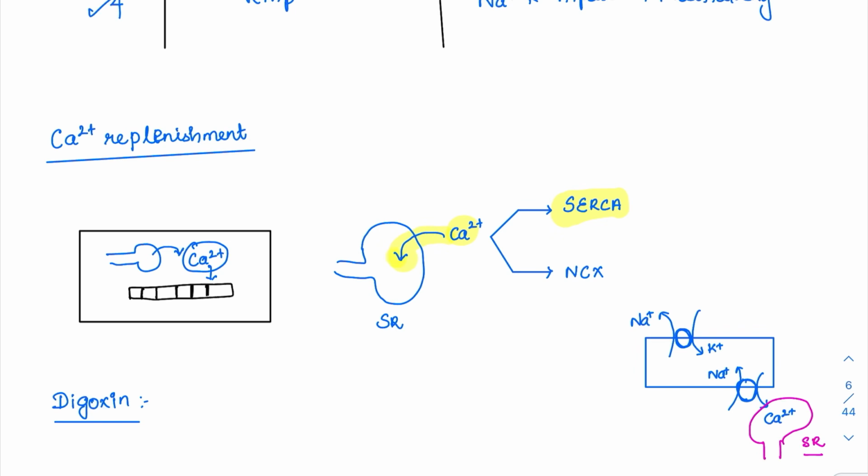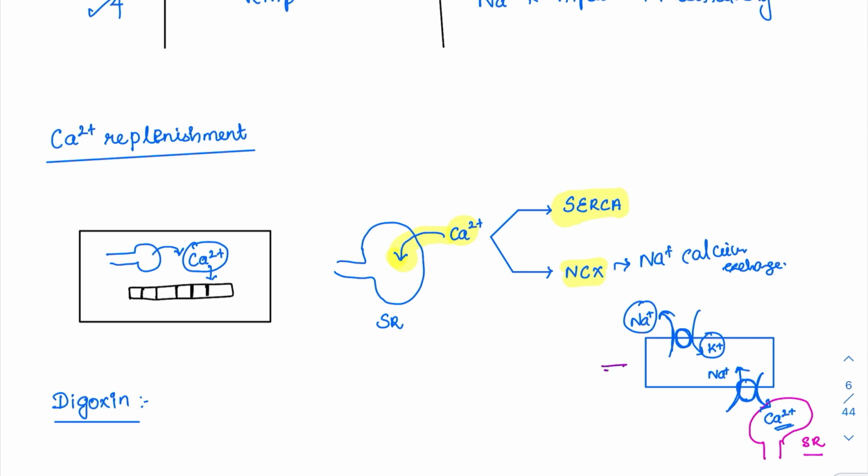And there is a second channel which is clinically also important. That channel is called NCX. What is this NCX? It is nothing but the sodium calcium exchanger. And this sodium calcium exchanger will try to put back the calcium. But this is a secondary active transport. They always need the help of another channel, that is the sodium potassium ATPase. The sodium calcium exchanger is putting the sodium inside, which can be thrown out with the help of sodium potassium ATPase, and this cycle is constantly kept. There is a drug called digoxin.